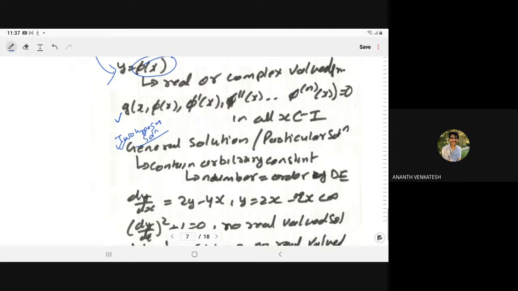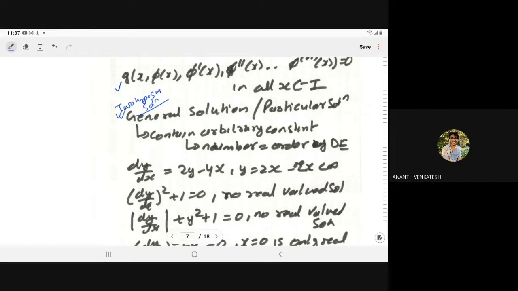Whatever the order of the differential equation, that many arbitrary constants we must have. The particular solution is one where the arbitrary constants take particular values. When the arbitrary constants take particular values, we say it is the particular solution.